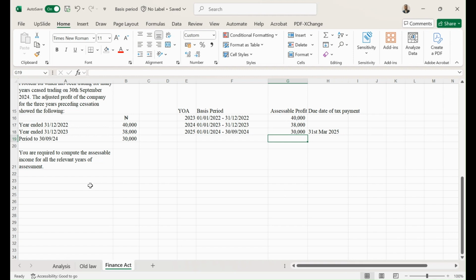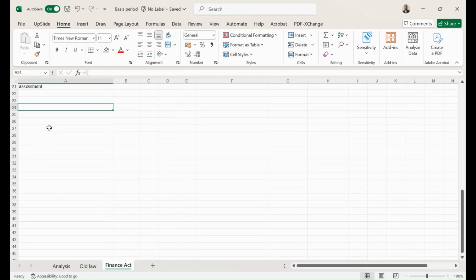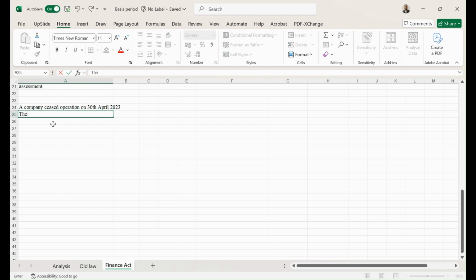So let's say, for example, a company ceased operation on, let's say, 30th April 2023. The financial year end of the company is 31st March every year.